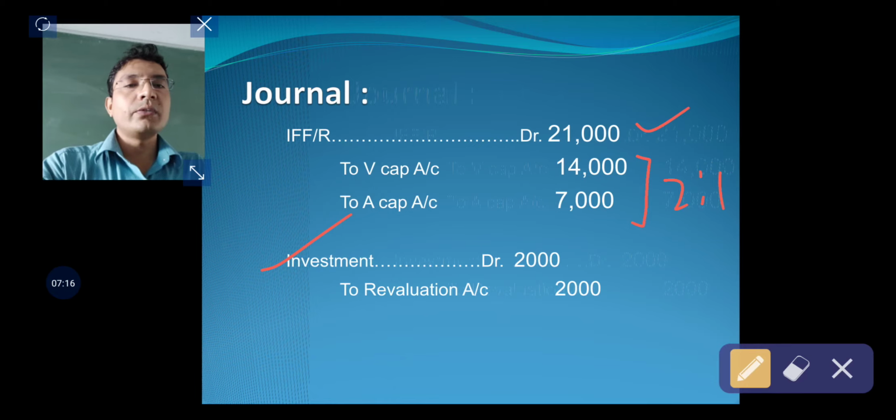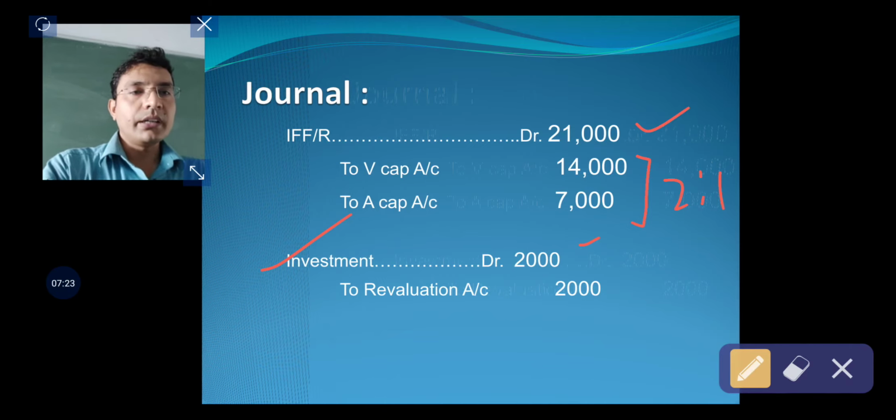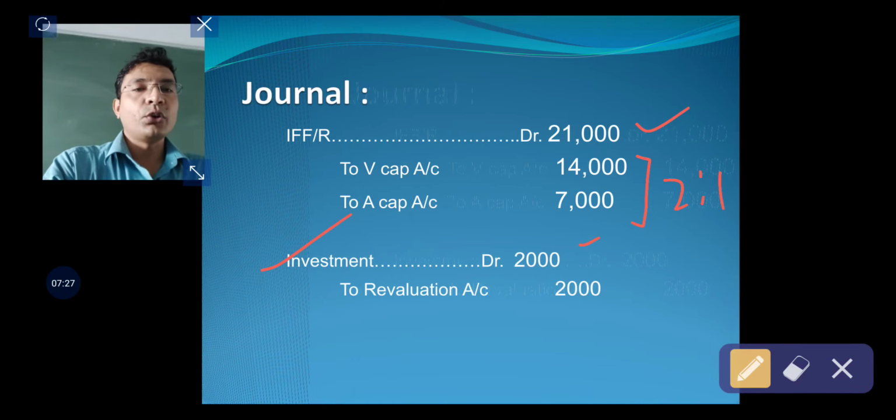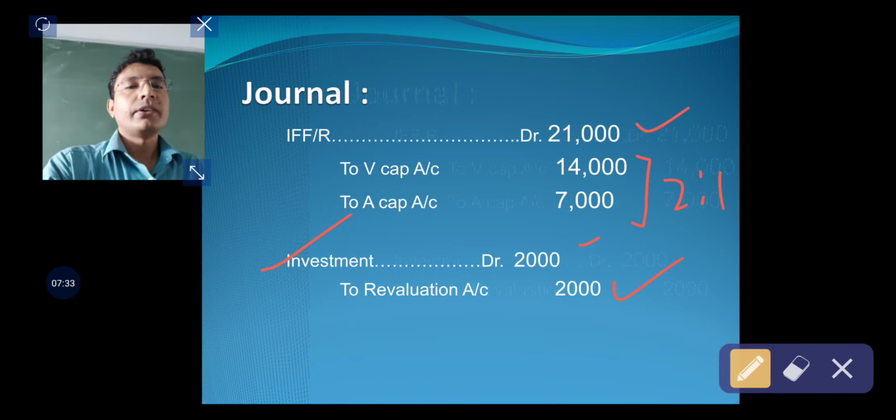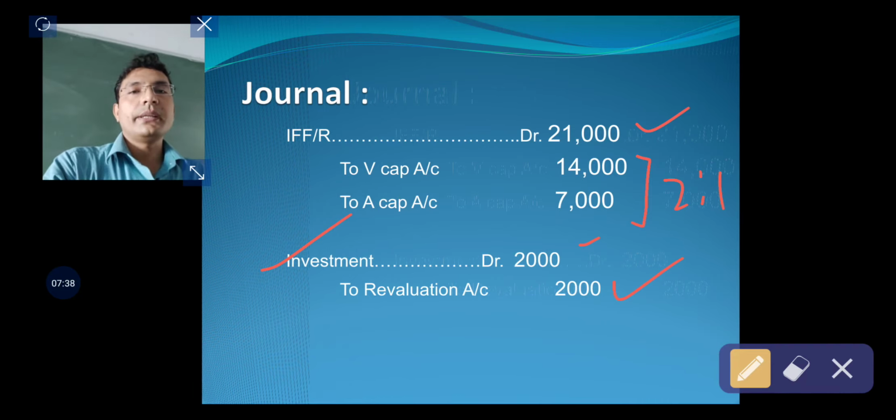Since investment value is increasing, therefore investment account is to be debited by rupees 2,000. From 30,000 to 32,000 should be recorded. Therefore 2,000 increase has been recorded by debiting the investment account. At the same time, this is a gain for the firm. Therefore revaluation account has been credited.